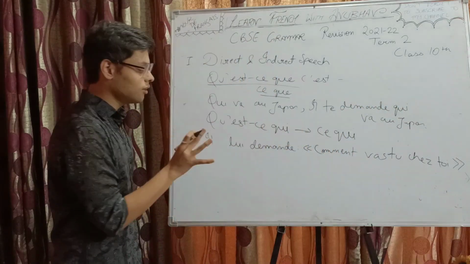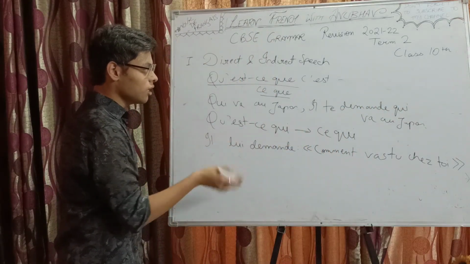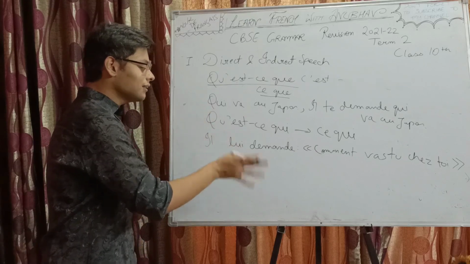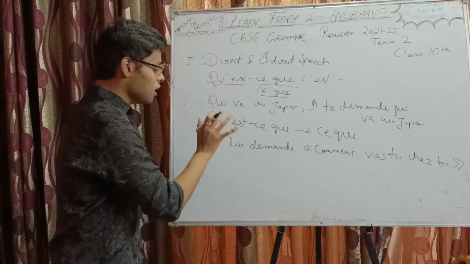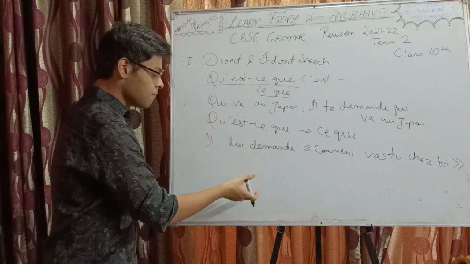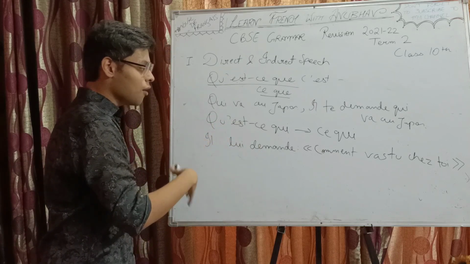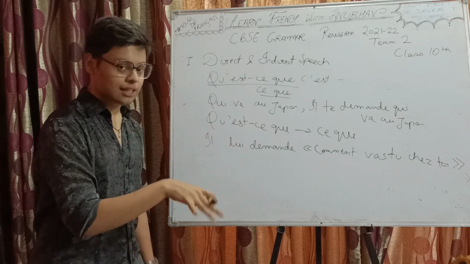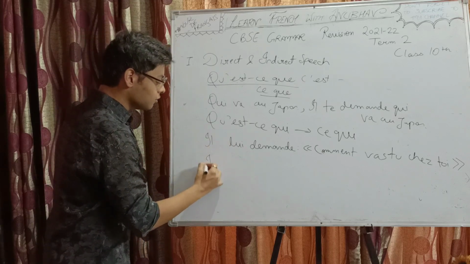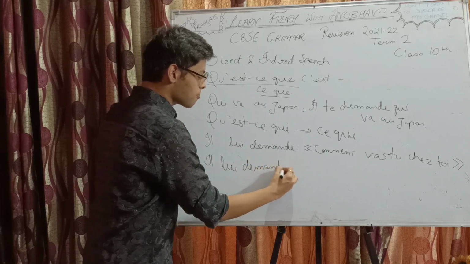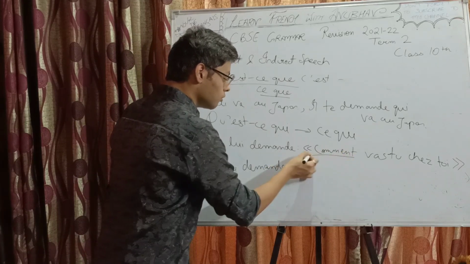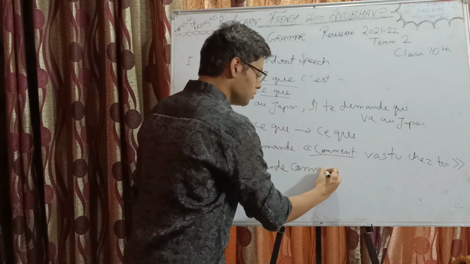So let's see how I will convert it to indirect speech. He asked him, how do you go to your place? He asked him how he goes to his place in indirect speech. Okay. So the first part will remain of course the same. Il lui demande. Now comment will remain comment only, no change.